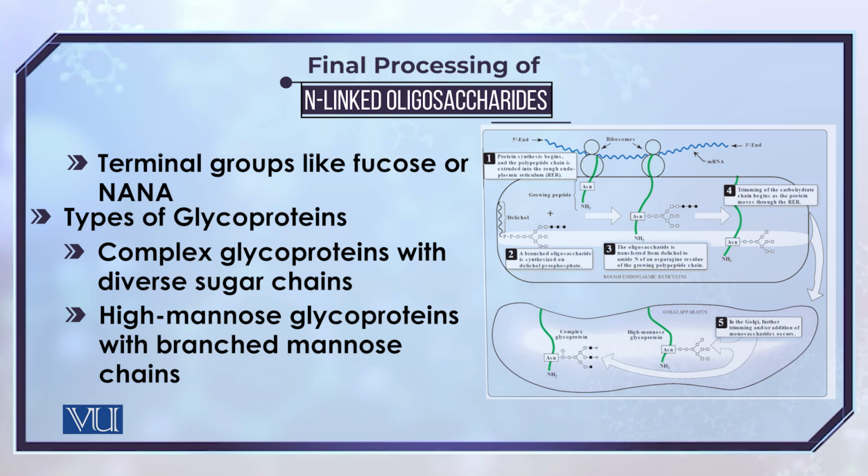As we have already talked about, the complexity of the glycoproteins can vary. They can consist of heterogroups, that is, they are made up of many types of sugar residues, or they can have the same type of sugar residues like mannose, which frequently occur in the simple type of oligosaccharides.